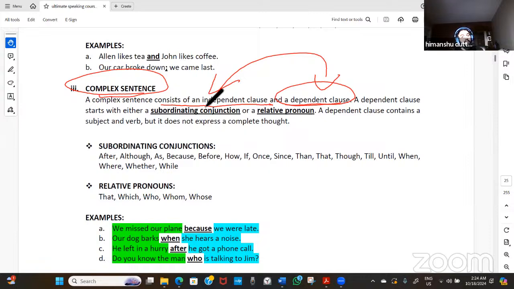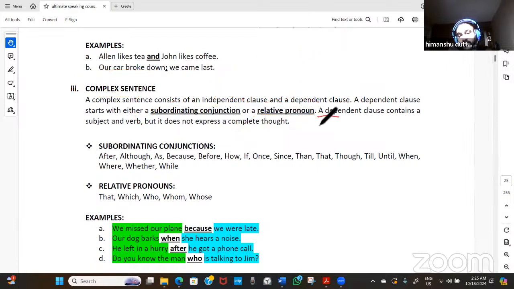Whenever a dependent clause is spoken, it won't have its complete meaning unless it's joined together with the independent clause, that is the principal clause. To have the proper meaning, the kind of conjunction that will come between the dependent clause and the independent clause would be the subordinating conjunction, or the relative pronoun.